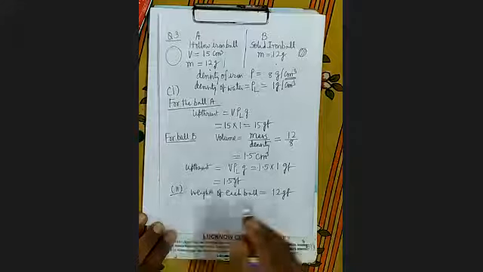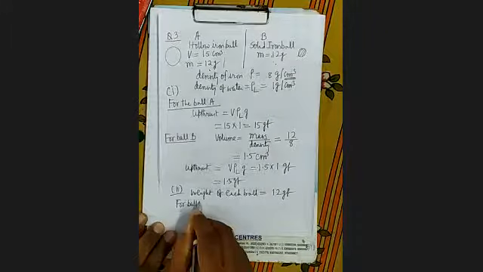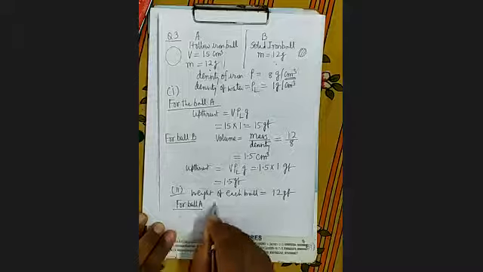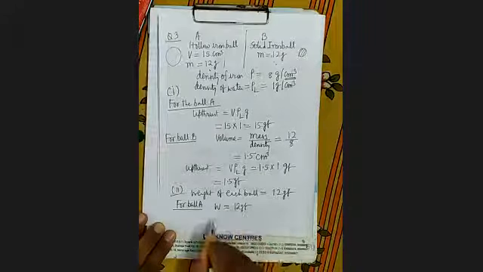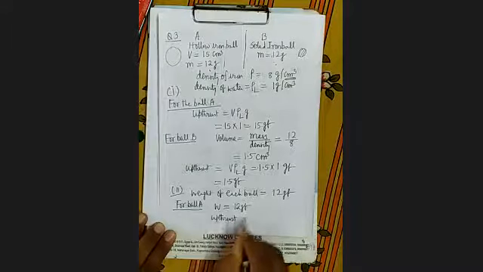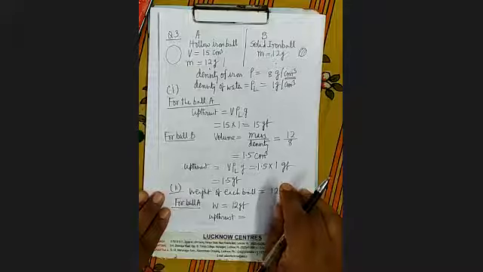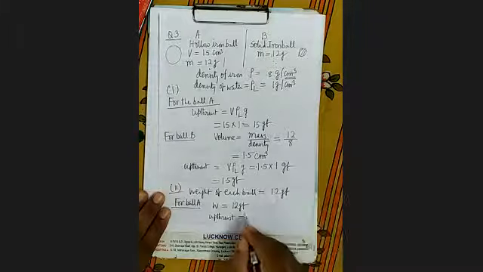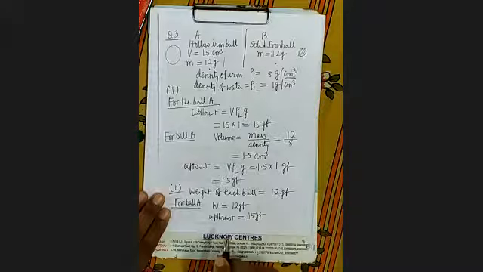For ball A, what is weight? Weight is 12 gram force. What is upthrust? How much is the upthrust for the ball A? What will happen? Weight is less, upthrust is more. It will sink or it will float.